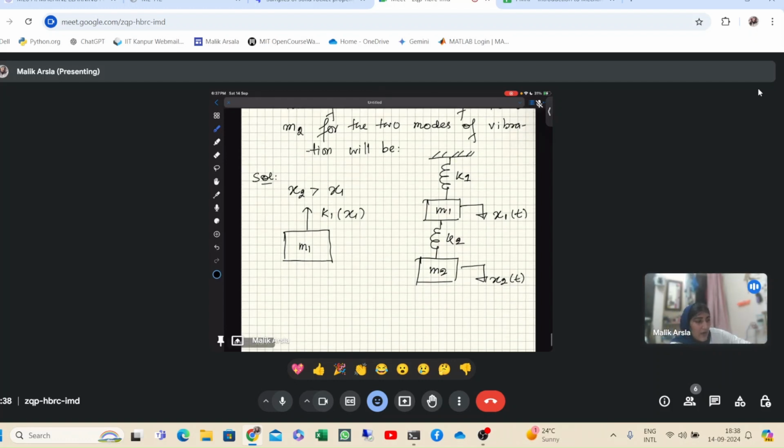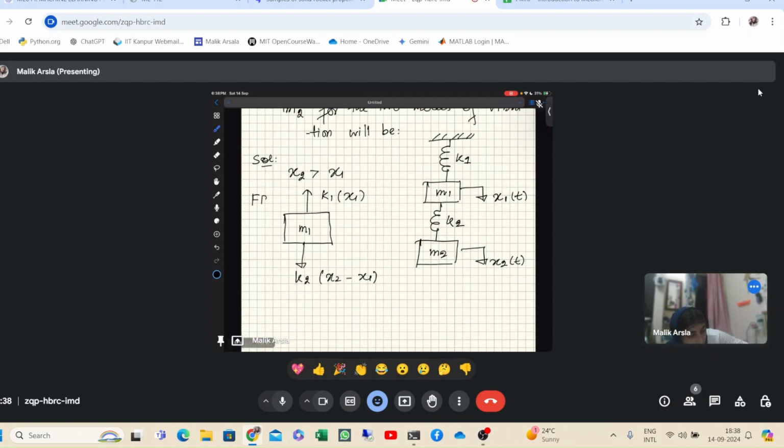Now for the second mass, since I have assumed that x2 is greater than x1, it means that the spring will be extended, and thus the spring force will try to compress the spring and will act opposite to the direction of the extension. Basically from here it will apply in the downward direction. So it will be equal to k2 into the relative displacement, which is x2 minus x1. So this is the FBD of the first body.